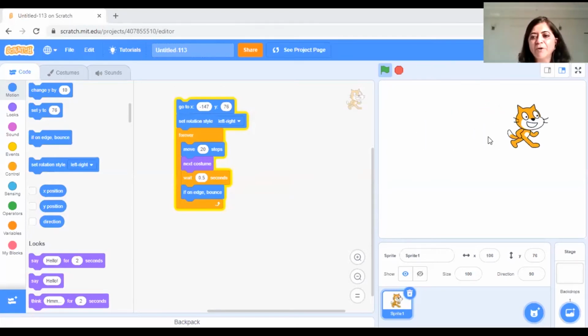We want the cat to move from one place to another place. We wanted the cat to start from a particular place and we wanted it to turn properly. Okay, so that's great. Now I want the cat to also talk. I want to create a talking cat. So how do I do that?